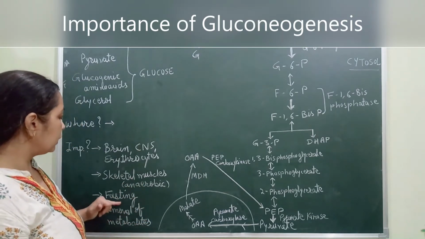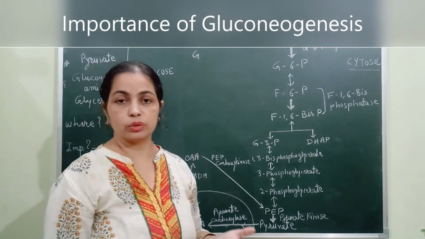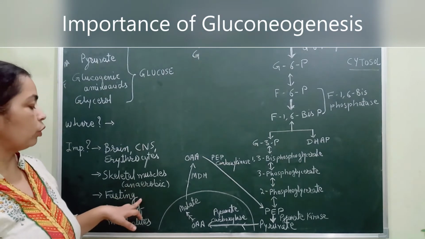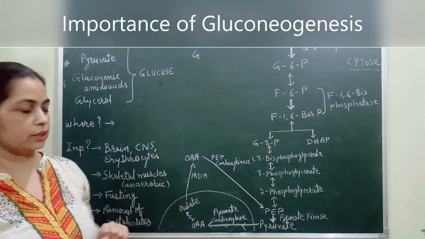Then the fasting stage, when there is lack of food, the body is also dependent on glucose from gluconeogenesis.